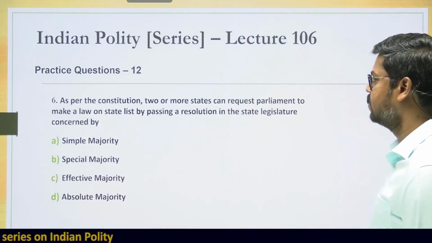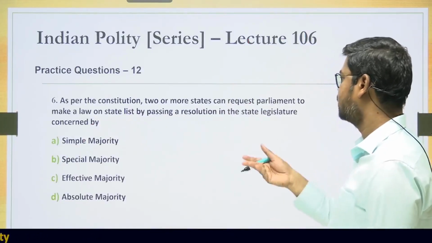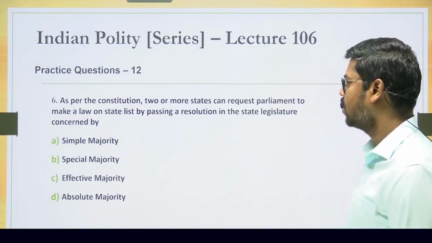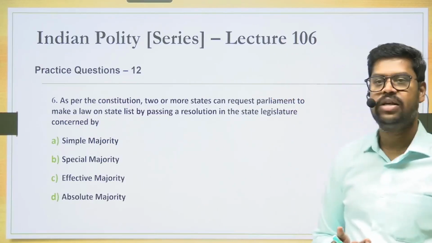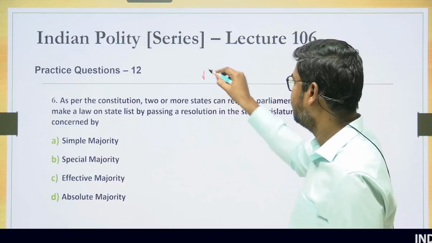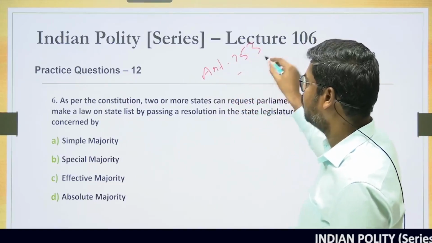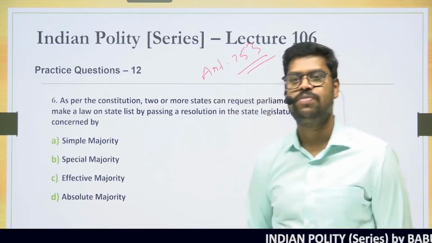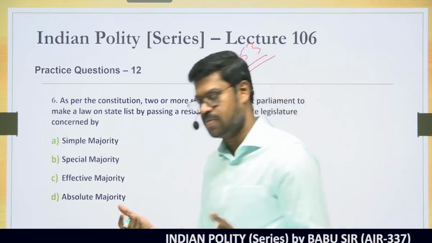Please come to question number 6. As per the Constitution of India, 2 or more states can request the Parliament to make a law on an item in the state list by passing a resolution in the state legislature concerned. Is it true? Yes. As per Article 253 of the Constitution, this is possible, where 2 or more state legislatures can pass a resolution.